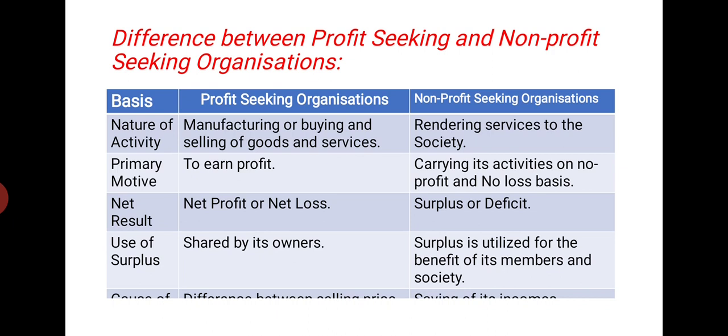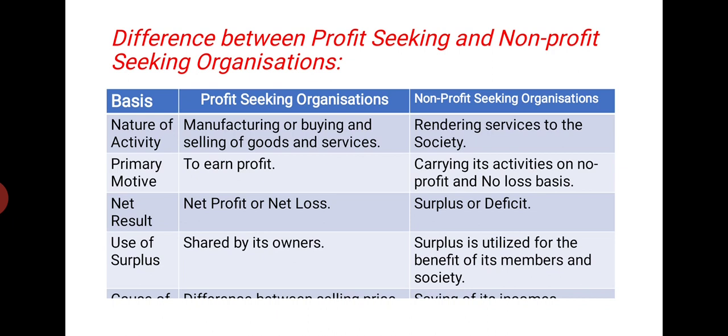Next one is net result. Net result means the result of the operation of the organization. For profit seeking organization, the result is in terms of net profit or net loss, but for non-trading organization, the result will be surplus or deficit. So surplus means profit and deficit means loss.